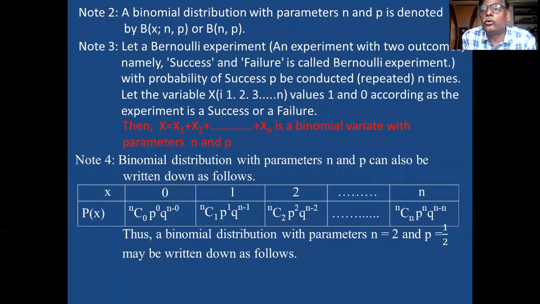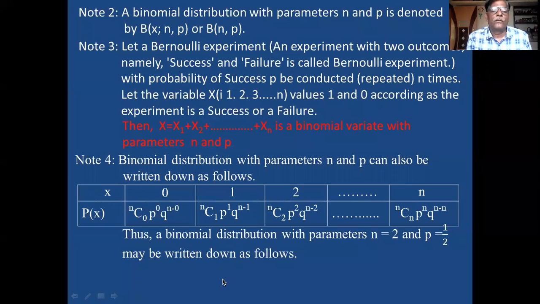Then you have to calculate the Q value. What is Q? Already I told you in the first rule, Q is equal to 1 minus P. So P is 1 by 2, Q is also 1 by 2, 1 minus 1 by 2. N value and P value, they will give you. You calculate the Q value. Q is equal to 1 minus P, which is 1 minus 1 by 2, equal to 1 by 2.